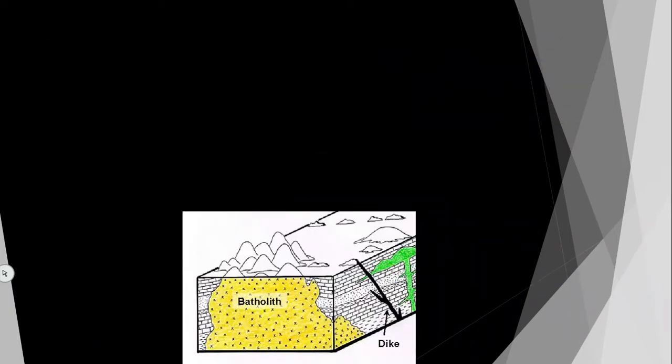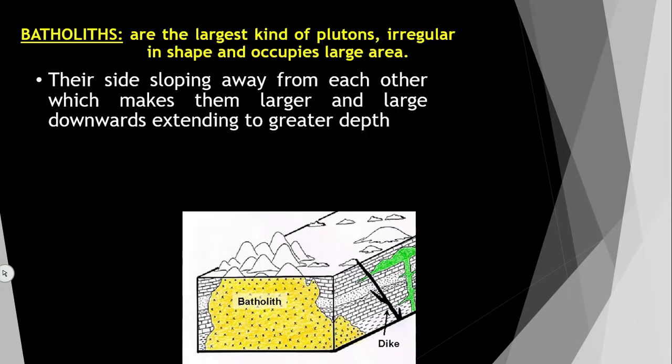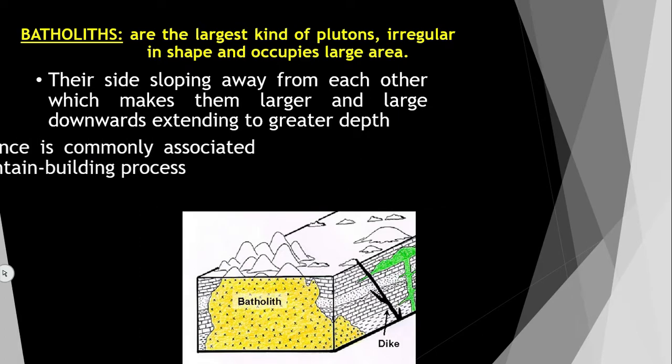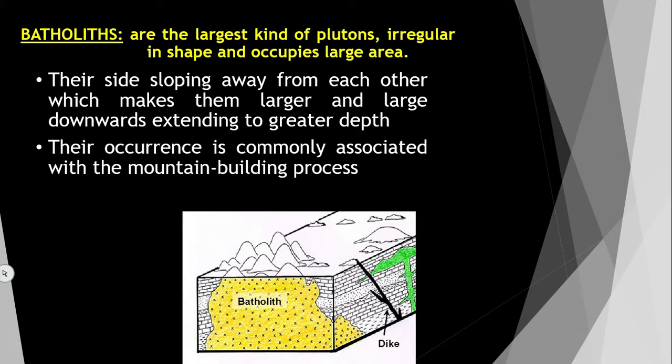So now we will see one by one. First we will see discordant igneous bodies. The first one is batholith. This is the biggest igneous body of all and it is plutonic in nature, which means it forms at very great depth. It is irregular in shape and occupies a large area. Here you can see the diagram.